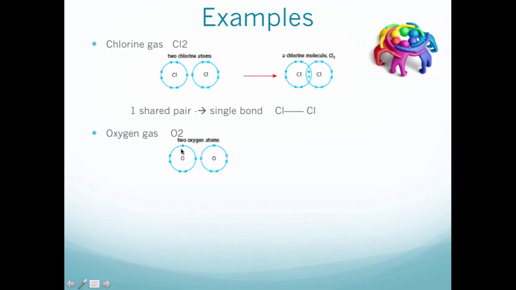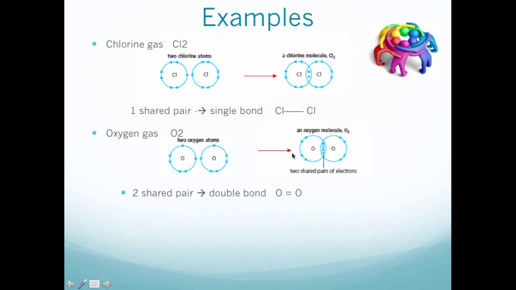So you can see that right now we have one single electron and another single electron for both of them. So they form this one, swim over here, this one, swim over here, and you form 2 shared pairs of electrons. One shared pair is a single bond and 2 shared pairs is a double bond. So you have 2 lines in between each other.